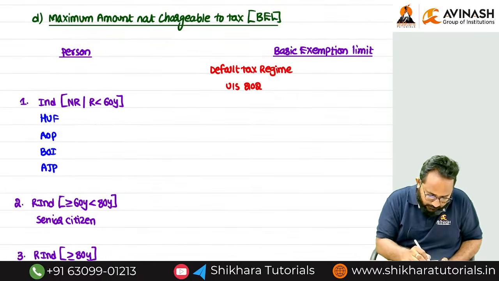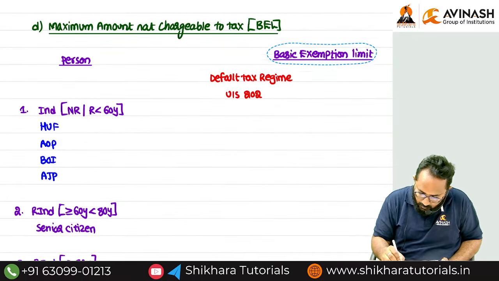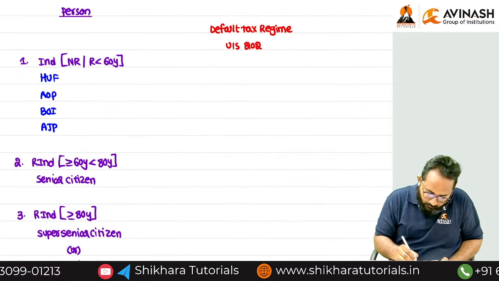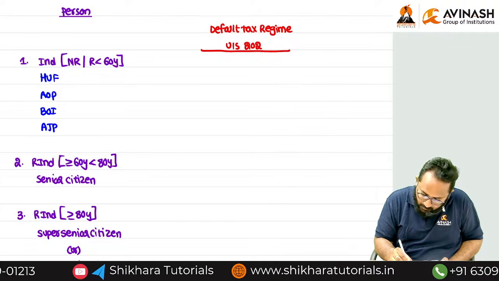If they follow section 202, what is the basic exemption limit? 4 lakh.